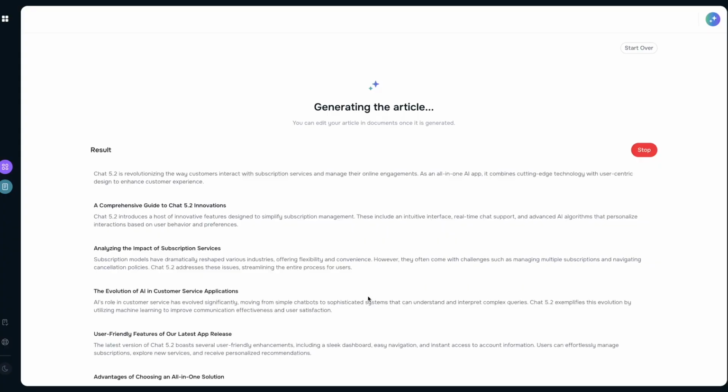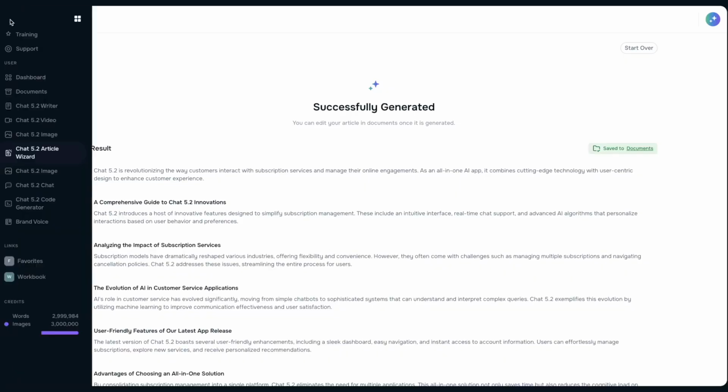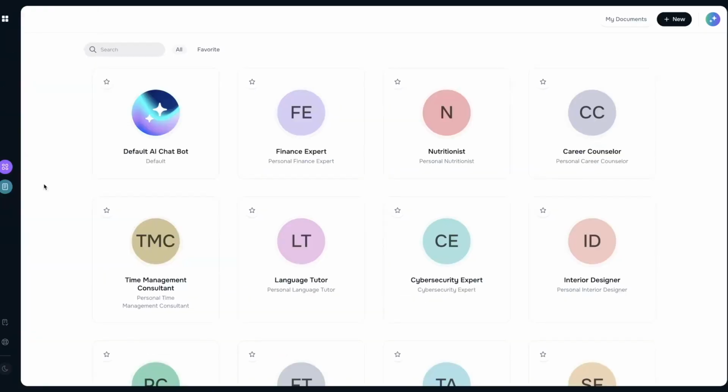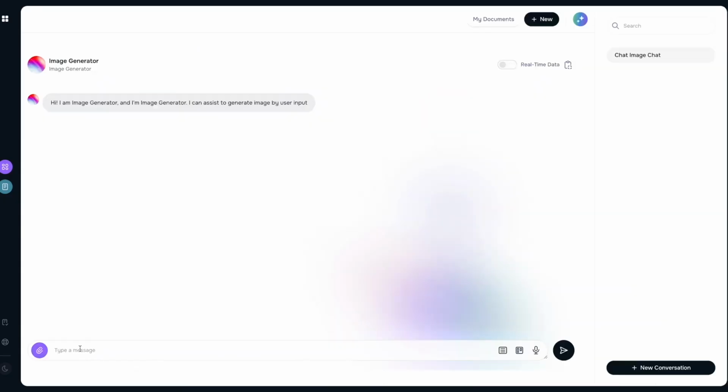Frontier AI gives you a one-time fee solution that enables you to create unlimited articles, unlimited content in any niche. You can even use the chatbot to chat with 10 different AI experts in different categories. You can also sell this as a service, so from finance to nutritionists to interior design, cybersecurity, language tutors, time management consultant, plenty more, and of course a default chat as well as an image generator inside which I am